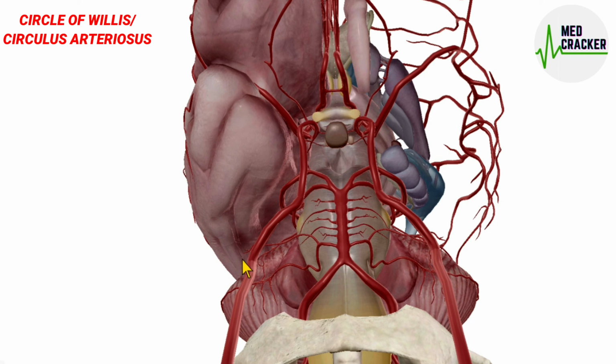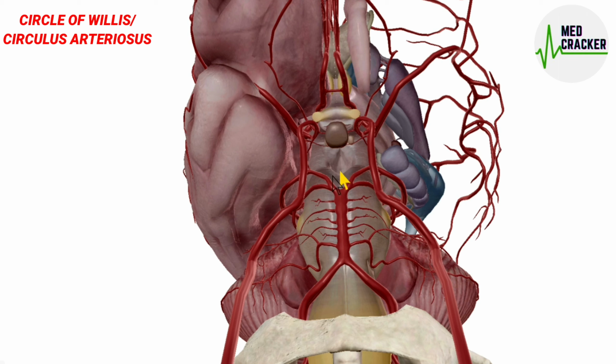And this is the internal carotid artery, which gives different branches. Finally, the branches of the internal carotid artery and the vertebrobasilar artery join together and form the circle of Willis.